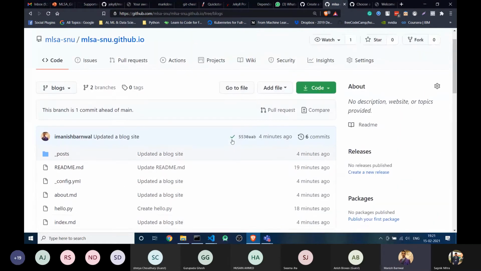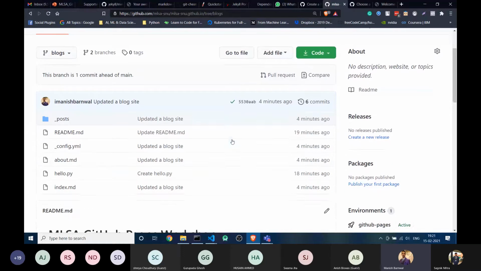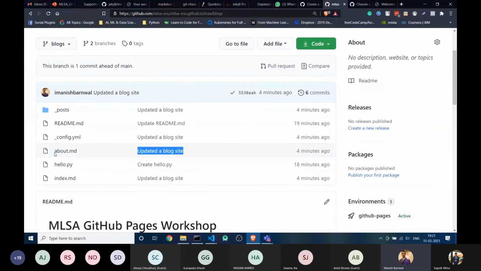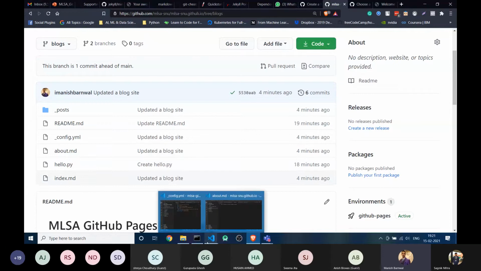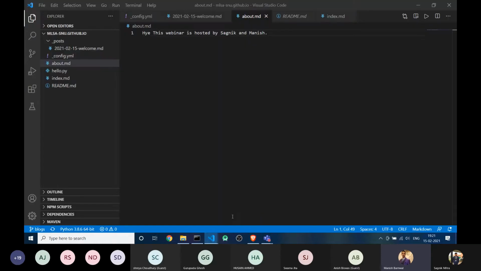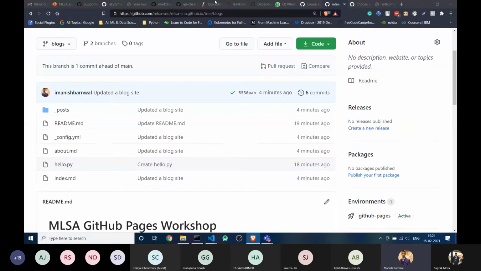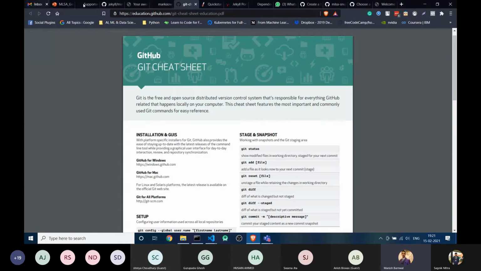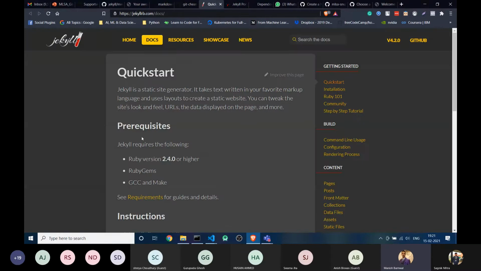Okay. So these are the things you can do. For the page, we are missing something, I think something like layout. Okay, no problem. One more thing I want to tell: if you are building an HTML website, you can check it locally. But to check Jekyll files locally, you have to download dependencies. You have to install a few things like Ruby. Let me show you what they are. Yeah, here are the prerequisites.